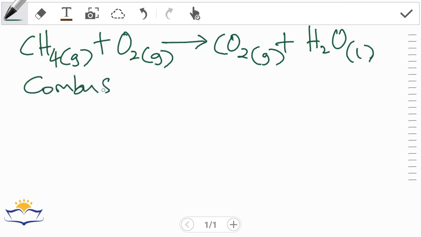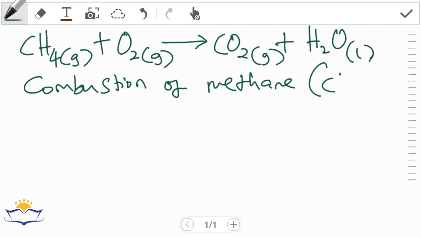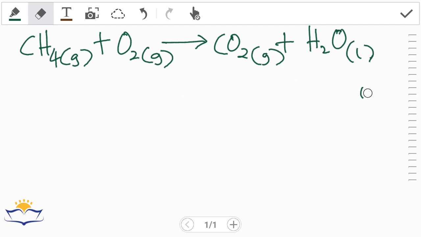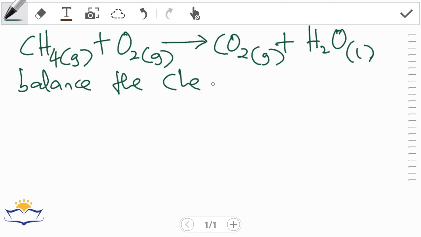This chemical reaction is the combustion of methane. Methane is CH4. The combustion of methane. So we're about to balance this equation. So can you join me to balance the chemical